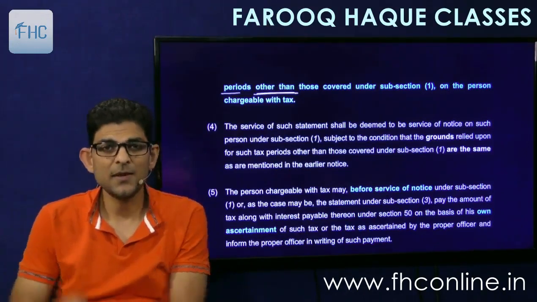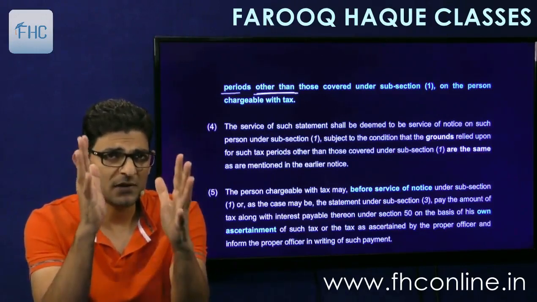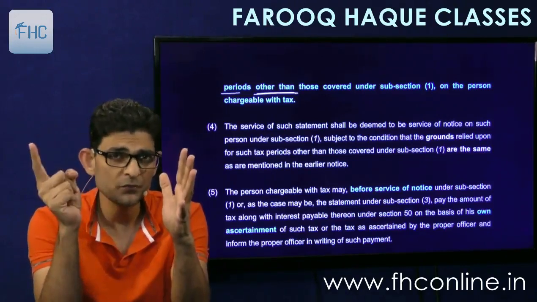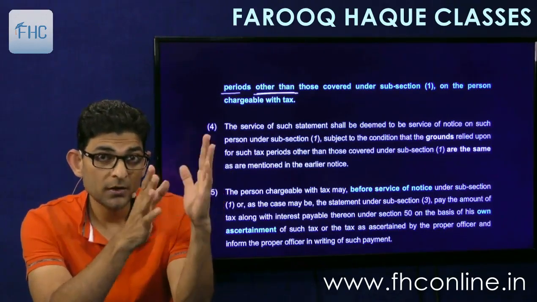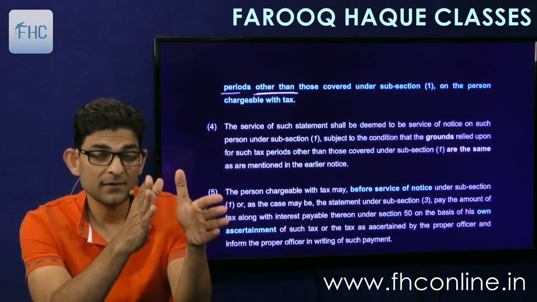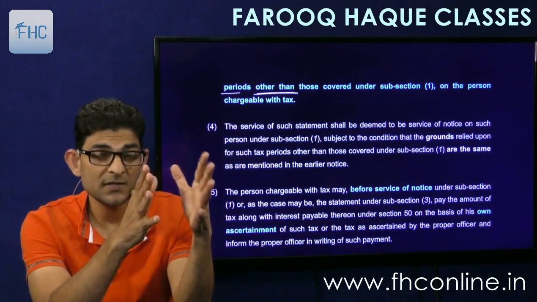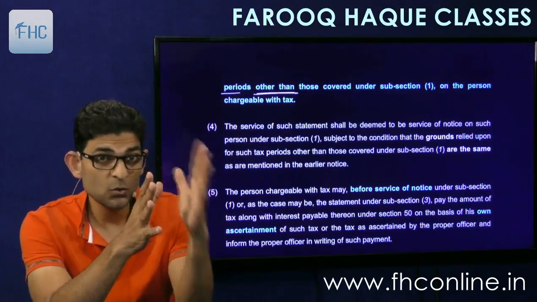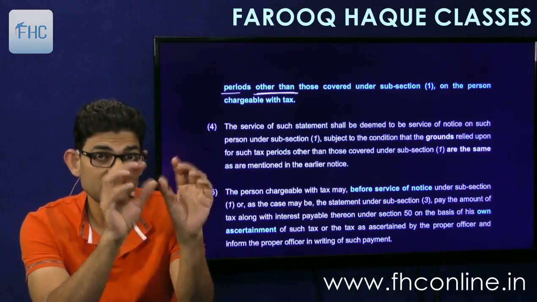What it means is that if suppose there was a short payment in the month of January and February that has come to the notice of the officer. So he gives you a notice that look, for the month of January and February your tax is less paid because of this reason. Whatever the reason may be, he will assess the reason and give us a notice that your tax has been short paid for the month of January and February by this amount.